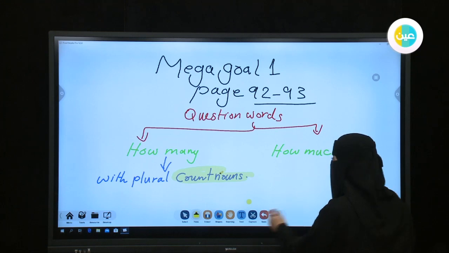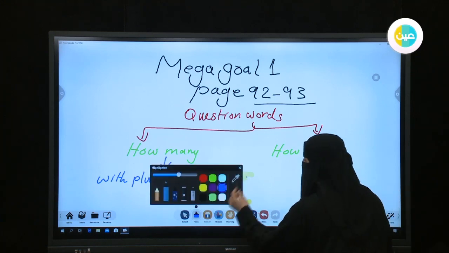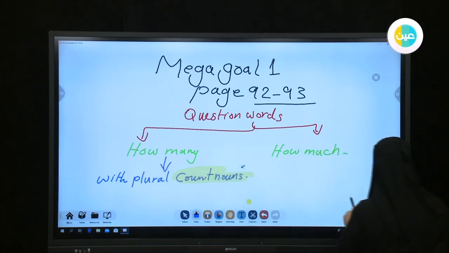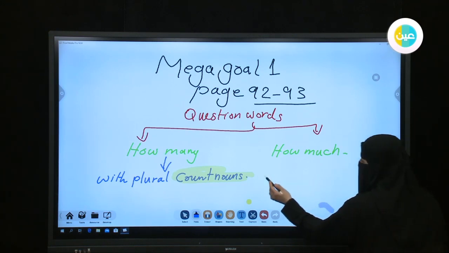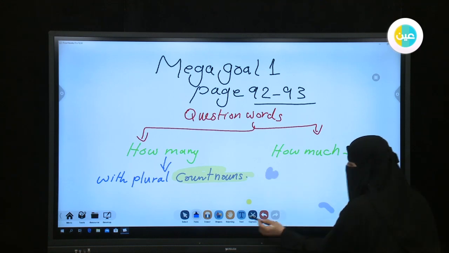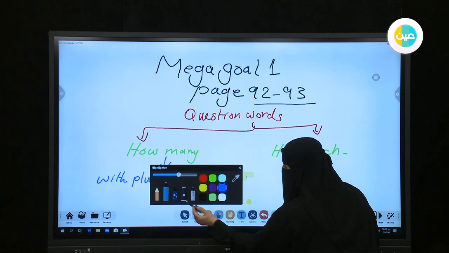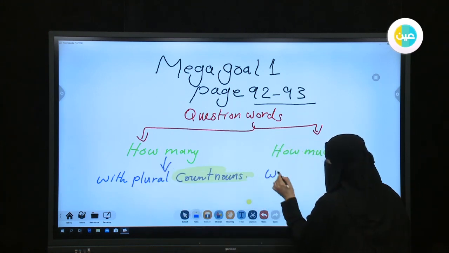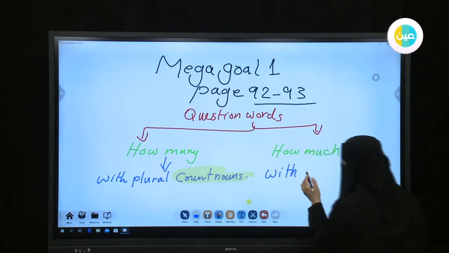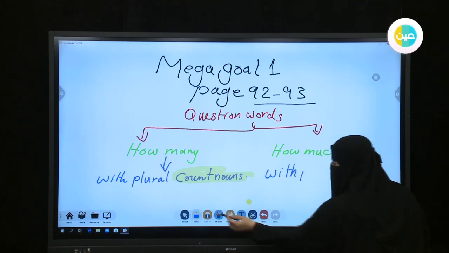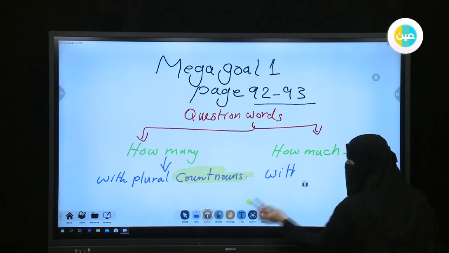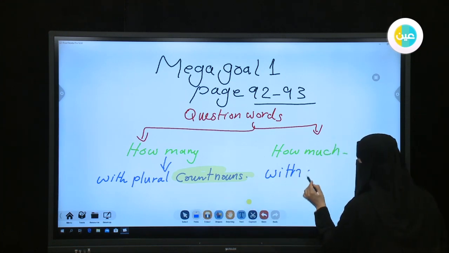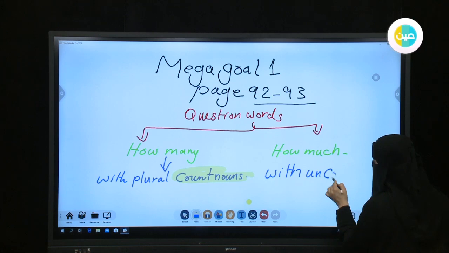Let me check how much and in which time I use it. I use it with non-count nouns, so I will divide that one. Sorry for this mistake again. I will change the pen from highlighter to a normal pen, and I will use the blue one. So I should write uncountable nouns.